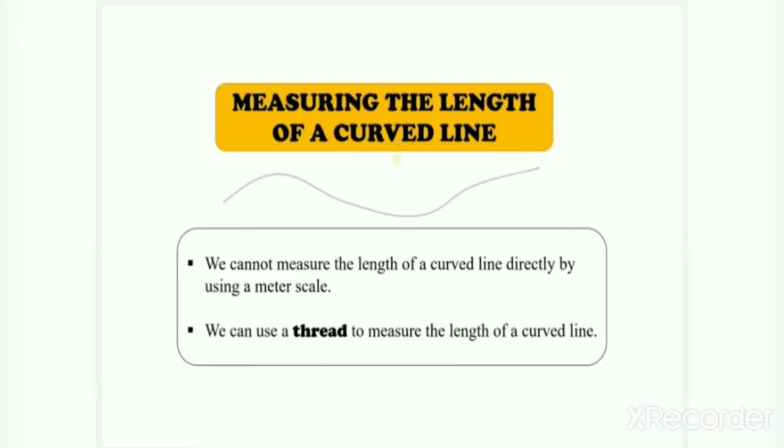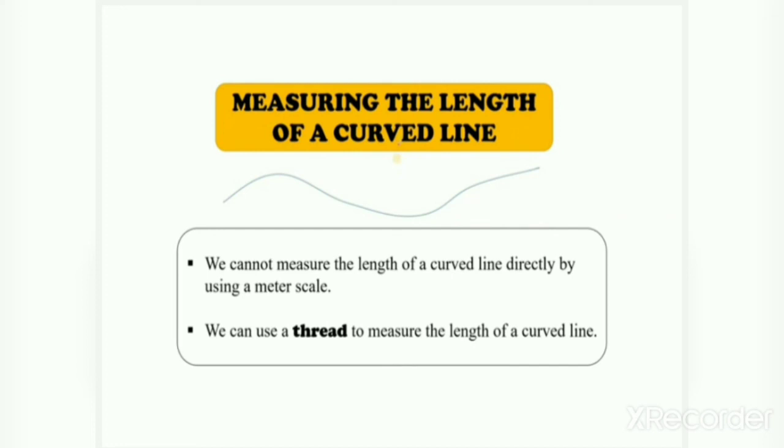Now all this is for straight objects, but if the object or the thing is curved, suppose you have to measure the length of a curved line, then what do you have to do? Because the scale is not curved. Scale is a straight thing. So if you want to measure any straight thing, then the scale is okay.